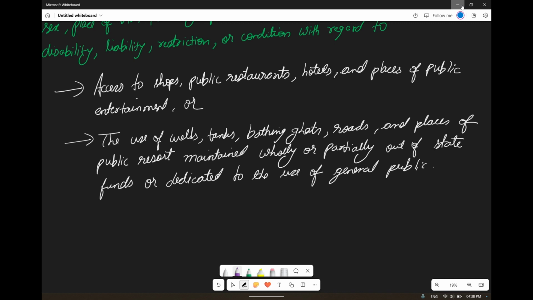But yes, if there is a general public place where, let us suppose, there is a ghat, and you want to drink water from the Ganga river and nobody is allowing you to do so, nobody can do that. As per Article 15 clause 2, you have the provision that you can use it as per your will.